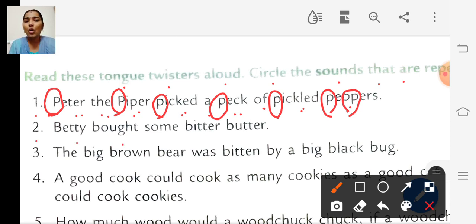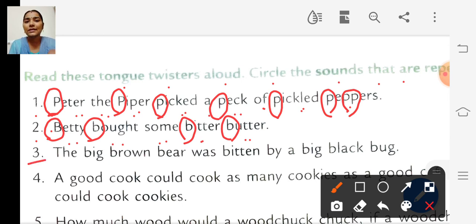Betty bought some bitter butter. So in this sentence, which sound is repeated? B, right? So we have to circle B. So the sound B is repeated in this sentence, right?